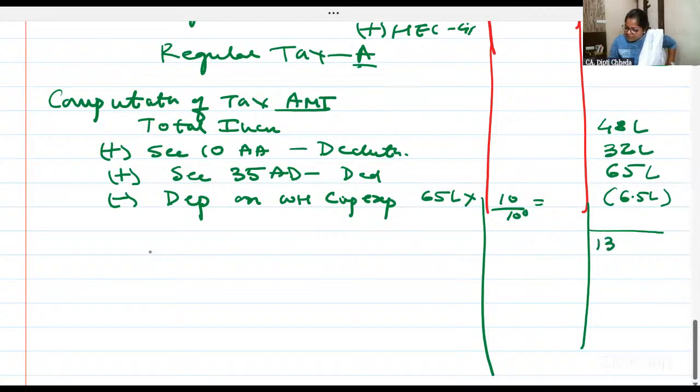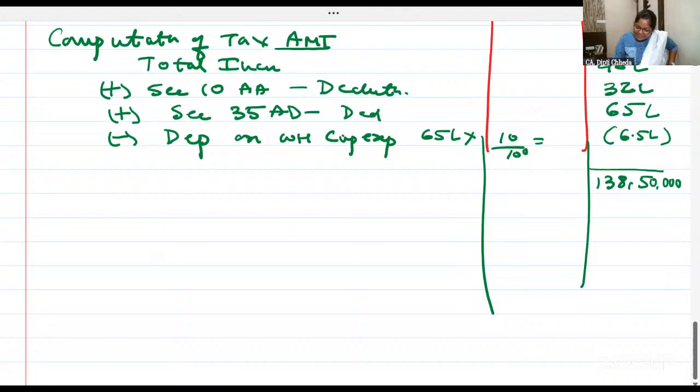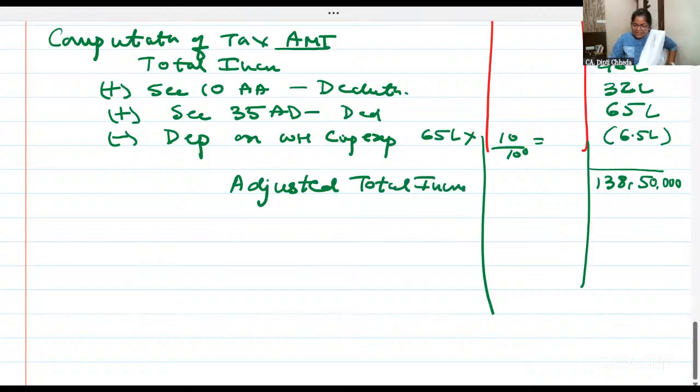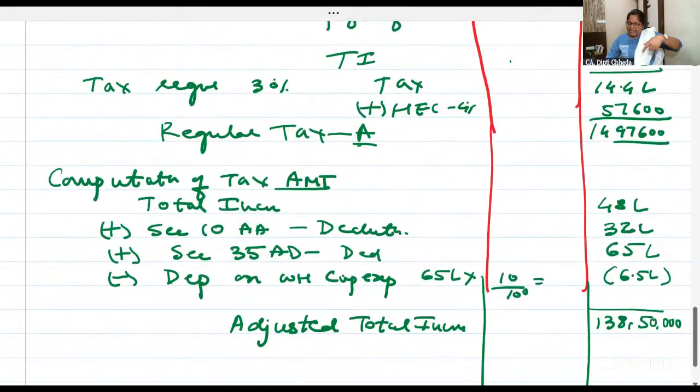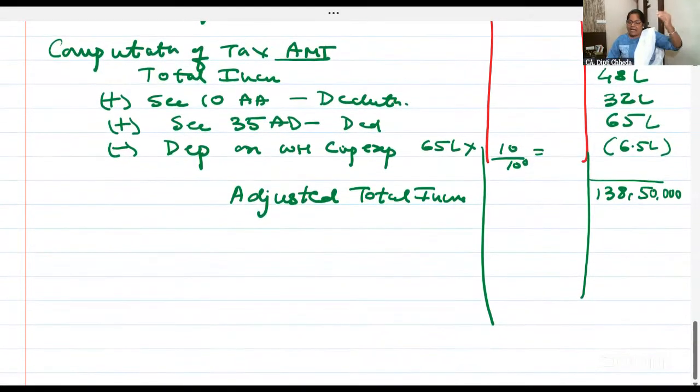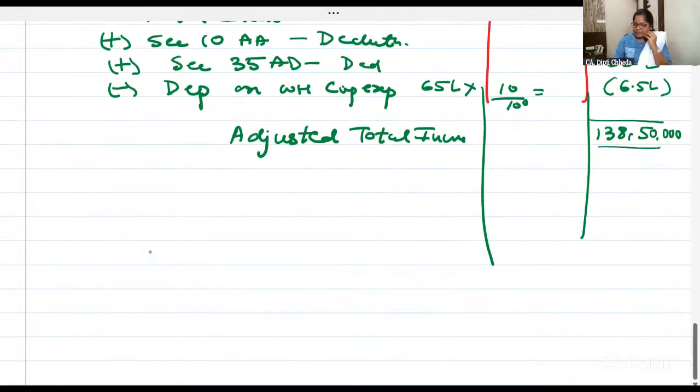Your income is coming to 138,50,000. This is called your adjusted total income. Easy. Regular income after deduction is 48 lakhs. Add back section 10AA. Add back 35AD and then deduct depreciation. You get adjusted total income 138.50. Clear? Now on adjusted, see, part of it can come in MCQ also.